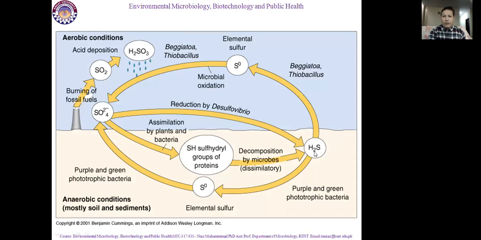Sulfur on this globe is present in H2S form, mostly on the surface of the soil or subsurface of the soil. The second major form present on the surface of the soil is SO4, which is considered sulfate.